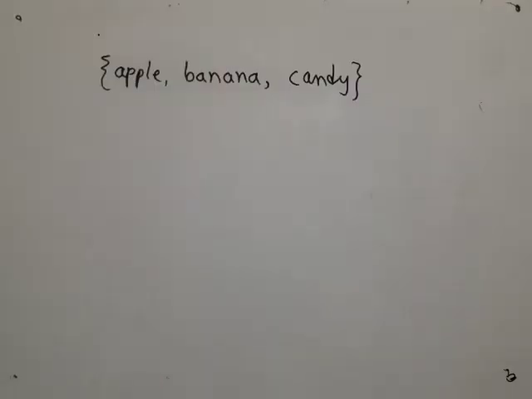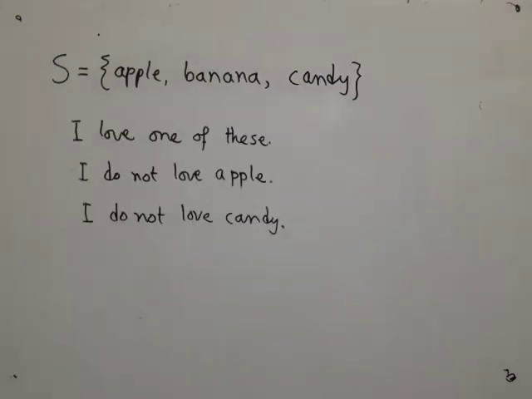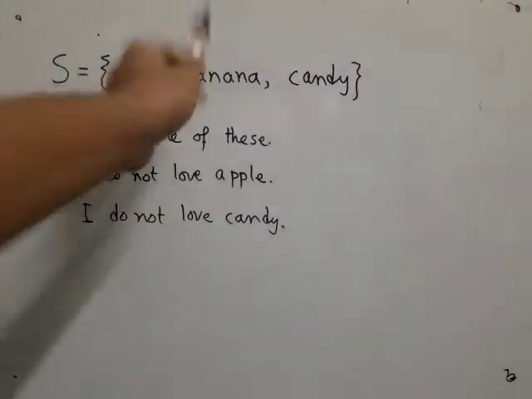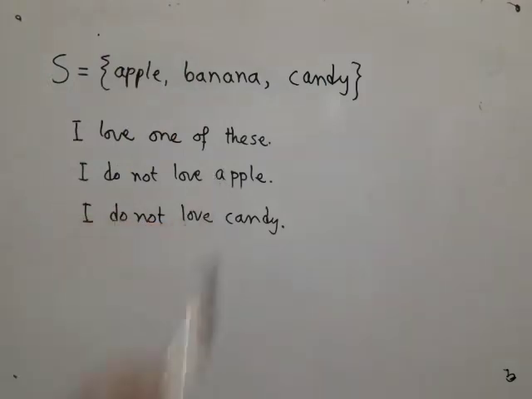Suppose I give you this set S, which has three elements, apple, banana and candy, and I give you three statements. The first is, I love one of these; I do not love apple; I do not love candy. Just imagine that you are something like a computer program in which you are fed these three statements.